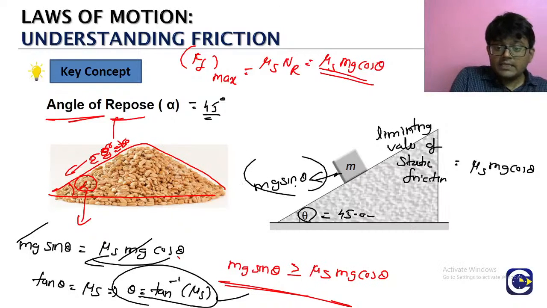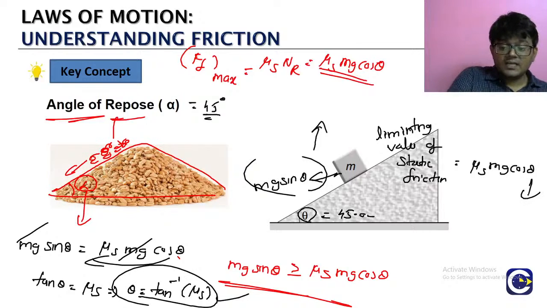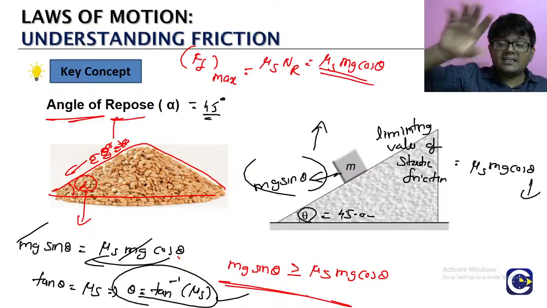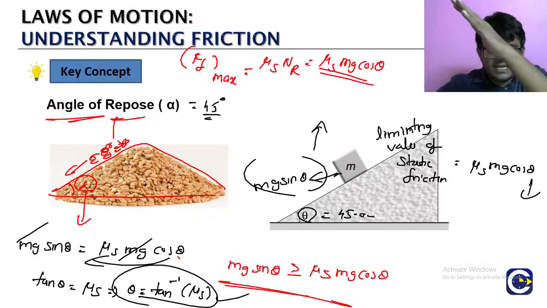Theta is increasing means mg sin theta value will increase. Theta is increasing means cos theta value will decrease. Sin theta will be increasing, cos theta will be decreasing, which means the downward sliding force value will be increasing and the limiting value of the static friction will be decreasing. So we will see that the block will start moving henceforth.